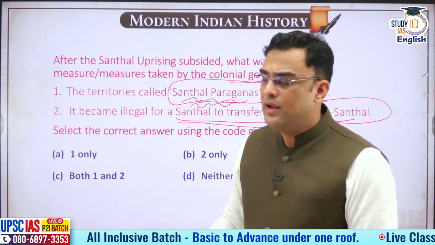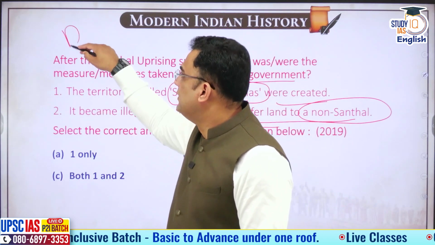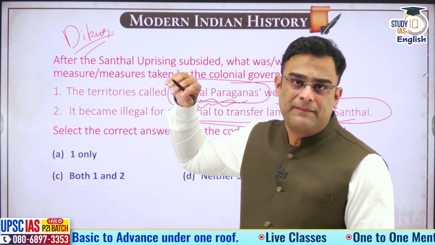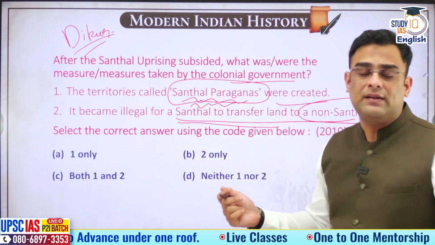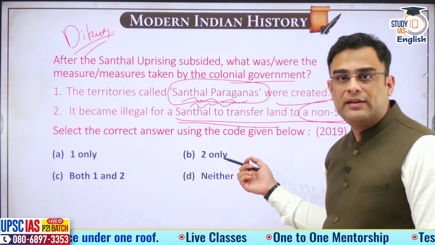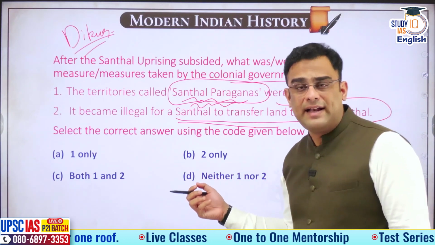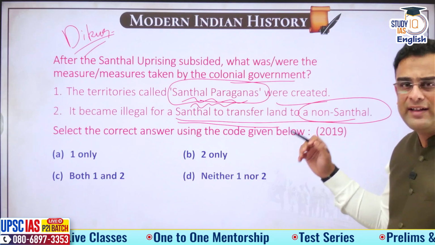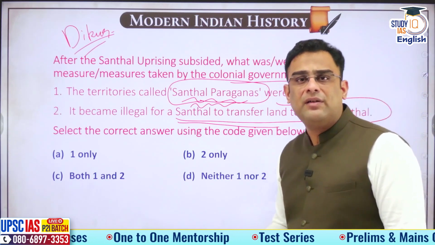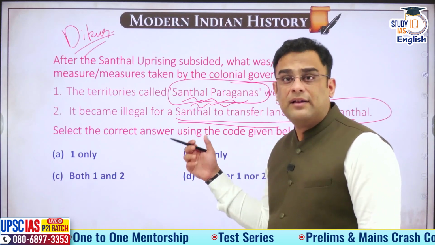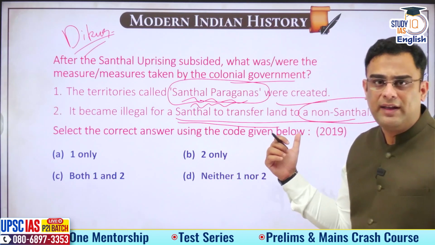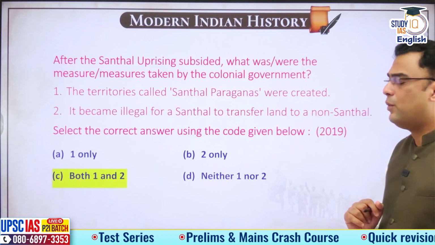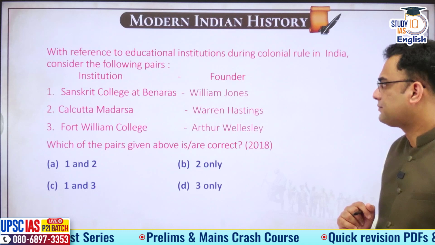Why was that the case? Because a lot of Dikus, outsiders, especially moneylenders, then your Thekedars, all of these people were exploiting the tribals and taking away their land. So to avoid that, that sort of a measure was introduced. So it is a paternalistic measure, but then it is being done so that they are not cheated. They are not taken for a ride by the outsiders. All right. So answer is 1 and 2, both are correct.